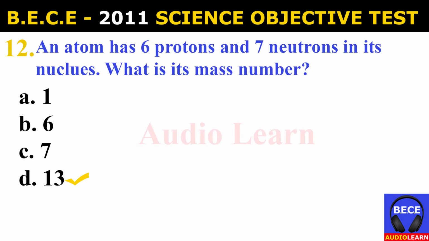Number 12. An atom has 6 protons and 7 neutrons in its nucleus. What is its mass number? And the possible answers are A. 1, B. 6, C. 7, D. 13. And the answer is 13. An atom has 6 protons and 7 neutrons in its nucleus. What is its mass number? So you add the 6 plus the 7 to get 13.